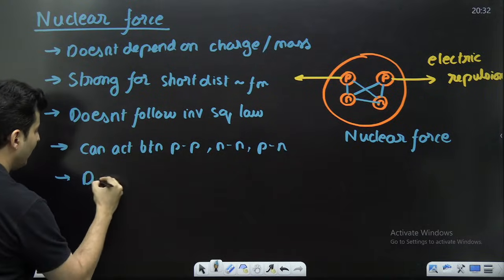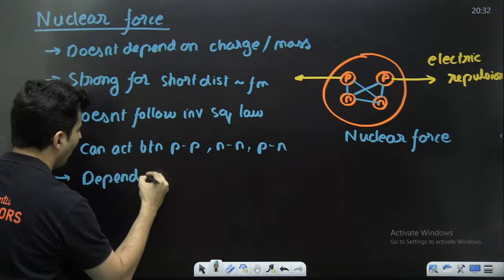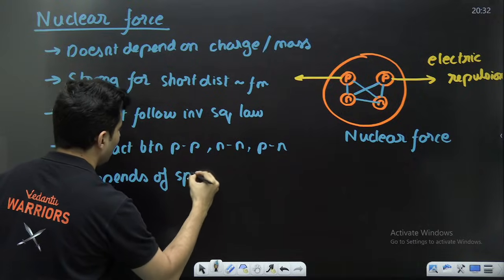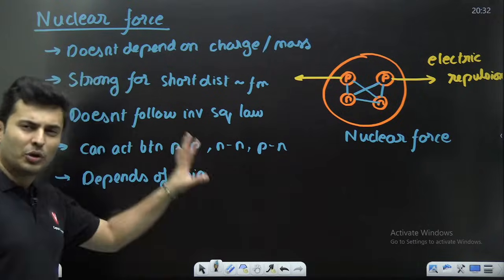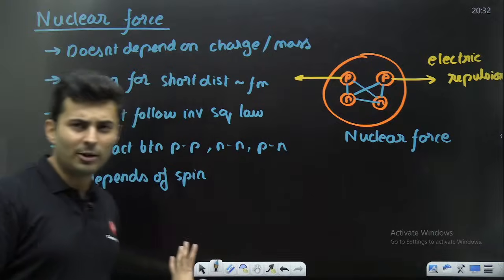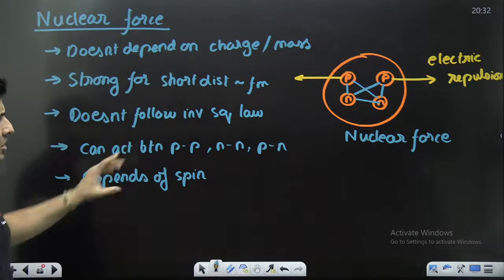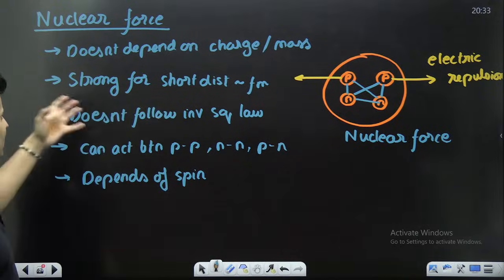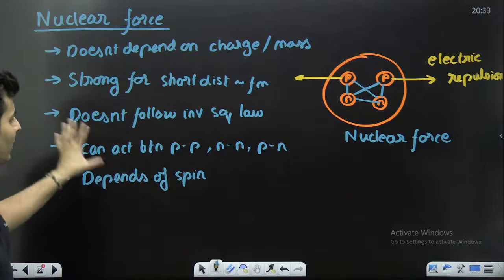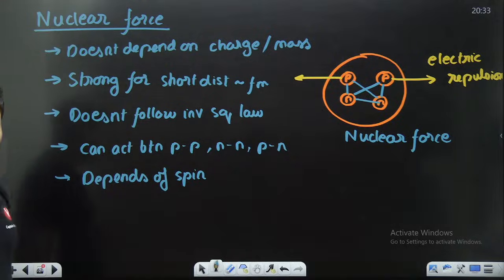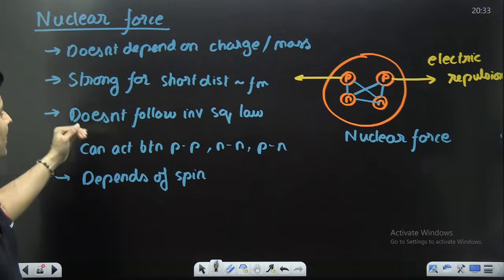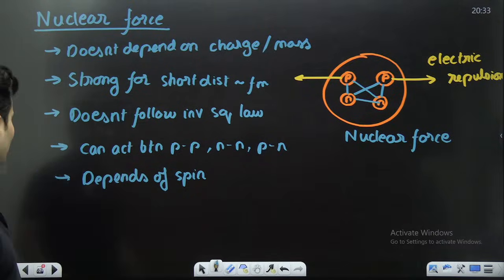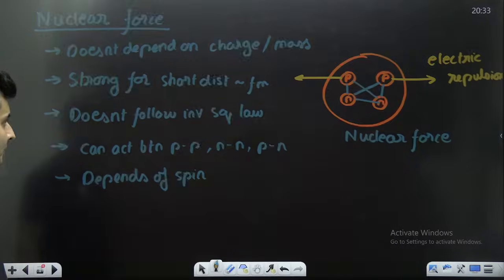And it depends on the spin of the particles. You should not know other details. Don't worry about it. You don't have formulas. You should just know the theory points over there. So it's a very strong force for only short distance, does not follow inverse square law, can act between all these things, depends on the spin. So these are some important things about the nuclear force which you should be aware of.